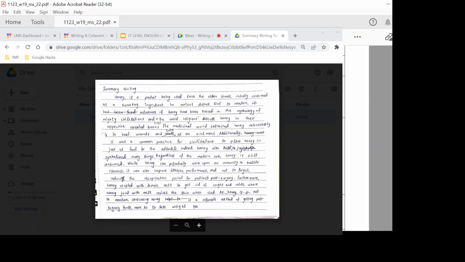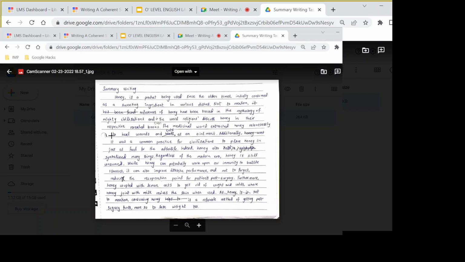And also, you'll get marks if you pick these lines, in ancient times all the way to intestine. Let's take a look at the example here. I'll just read out the response. The child writes, the medicinal world extracted honey relentlessly to heal wounds and cuts as an ointment. Hmm, what do you think?